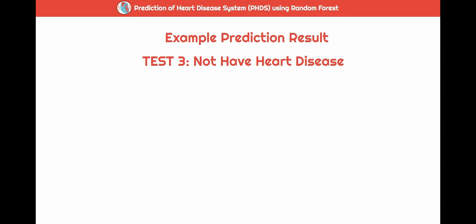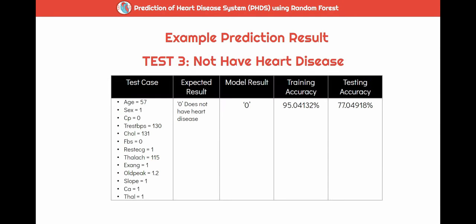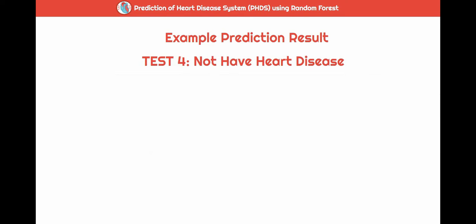Now, test 3 does not have heart disease. We can see the test case. The expected result is 0 this time, which means not having heart disease. After running the model, the result is 0, which is correctly predicted. The training accuracy for this test is 95.04132% and the testing accuracy is 77.04918%.